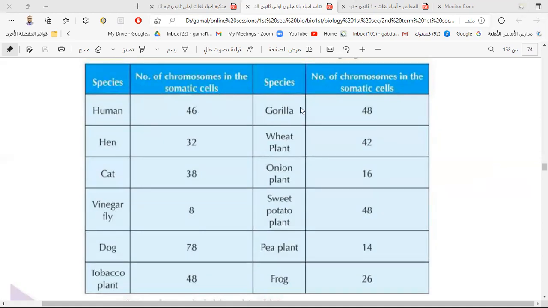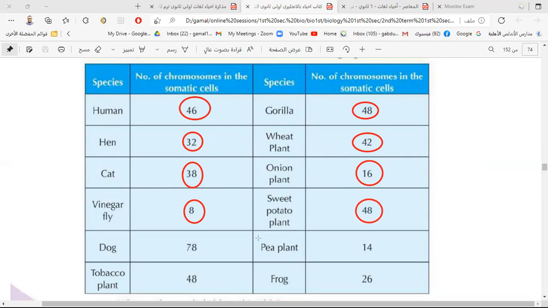The number of chromosomes in humans is different from other living organisms. In the human, the number of chromosomes is 46. In the gorilla, 48. In the chicken or hen, 32. In the wheat plant, 42. So it is different from one living organism to another, from one species to another. Cat, 38. Onion plant, 16. Vinegar fly, 8. Sweet potato, 48. The dog, 78.